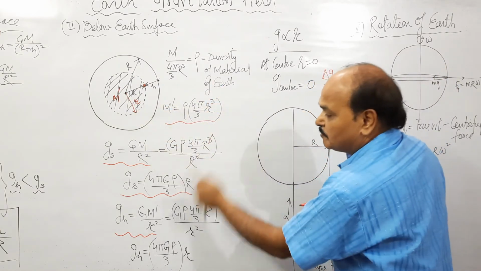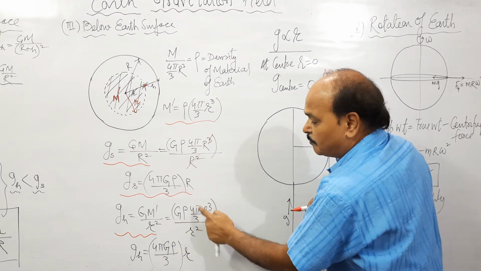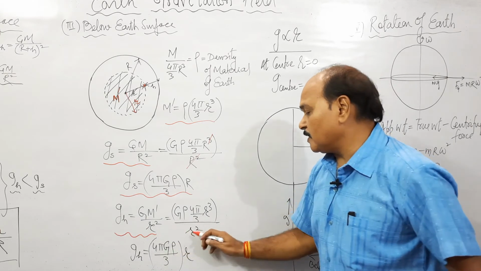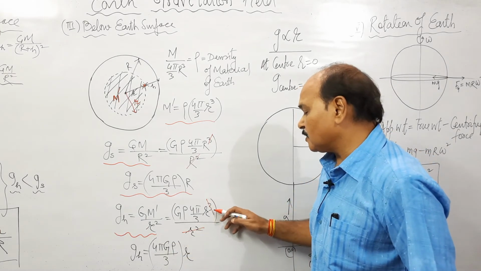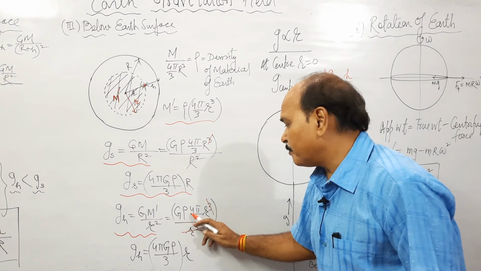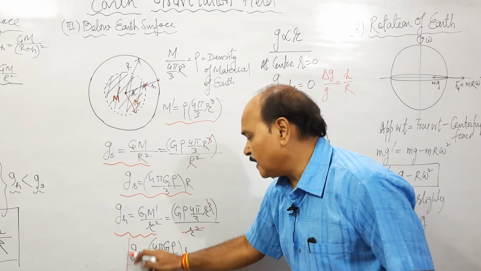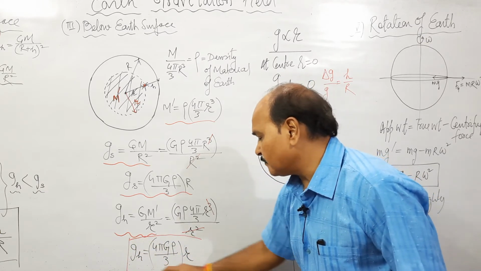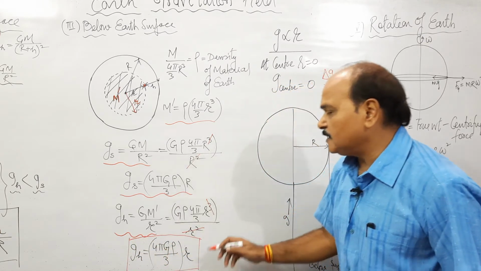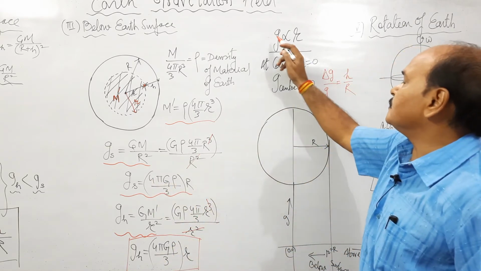If we substitute this mass here, m dash is rho into 4 pi by 3 r cube, upon r square. R square, r cube cancels out. What do we get? 4 pi G rho by 3 times r. This is the value of g at distance h below the earth's surface. And what can we see? g is directly proportional to r.